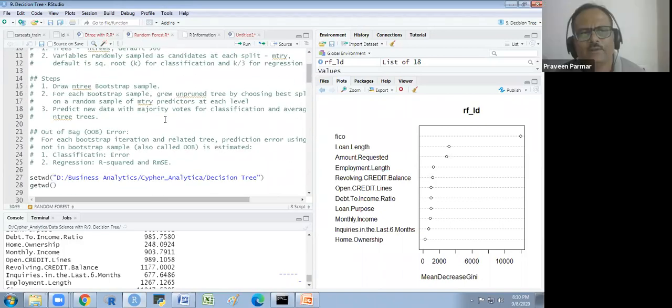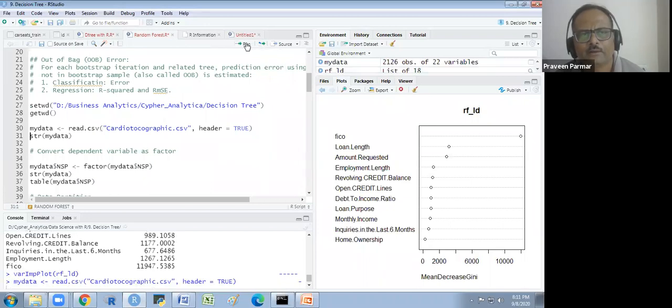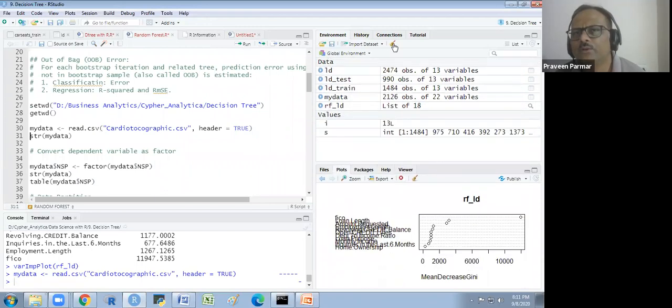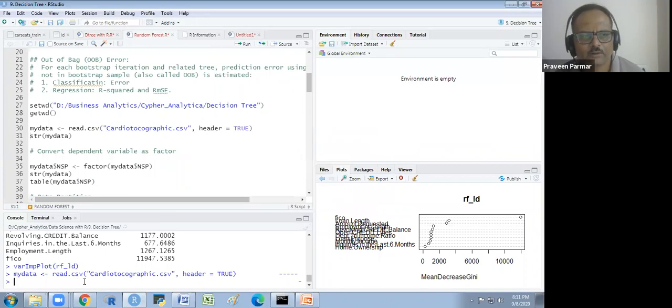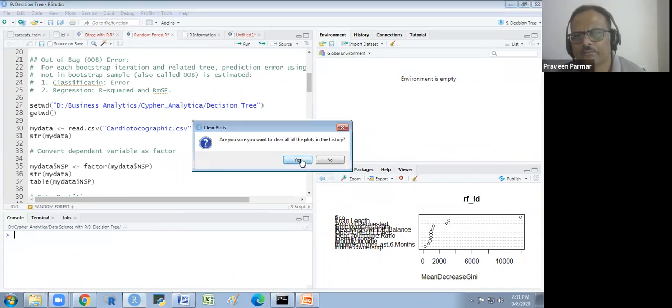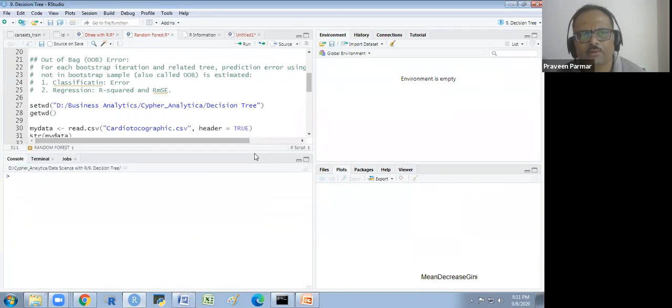So now we see here, we are taking one data, the cardiotocographic CSV. We are already aware of this data. I explained it to you earlier, and I will show you this data. First I remove the previous stuff, everything. I remove this also, and this also. So now we have a clear situation.